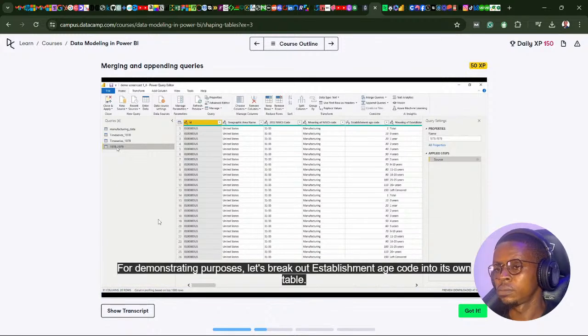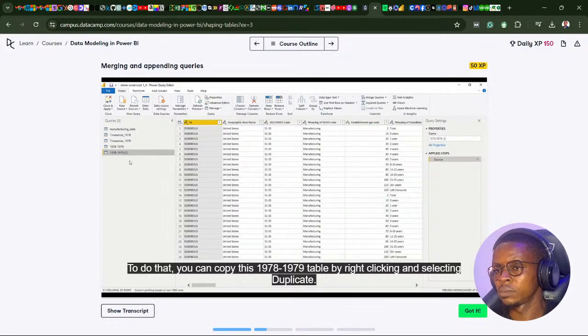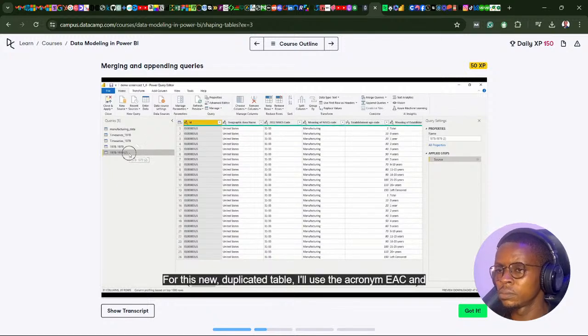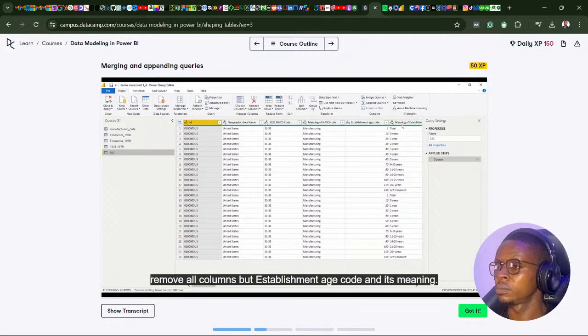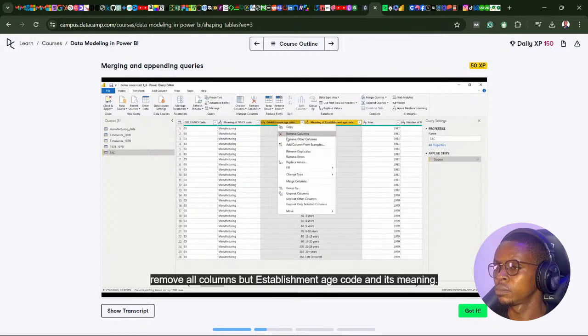For demonstrating purposes, let's break out establishment age code into its own table. To do that, you can copy this 1978-1979 table by right-clicking and selecting Duplicate. For this new duplicated table, I'll use the acronym EAC and remove all columns but establishment age code and its meaning.